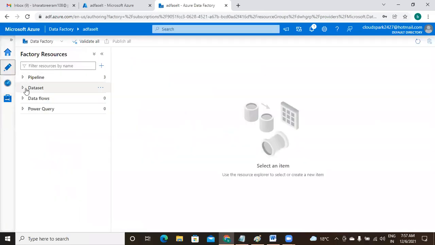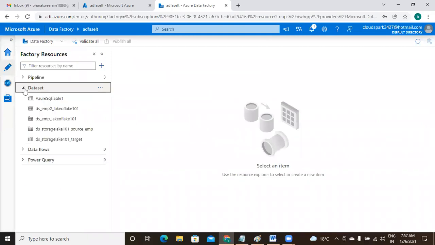Within this, the second line, datasets. If you click on this arrow, you will see the existing datasets. Observe here, this dataset we already created for the EMP. Got it? DS_storage_lake_101_source_EMP. By seeing this naming convention, you can understand easily. DS indicates what? Dataset. Next one, storage lake, data lake. Next one, container. Next one, your file. Just by seeing the name, you can easily understand that.